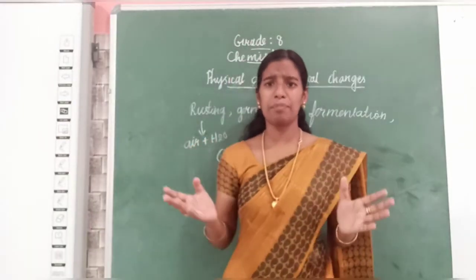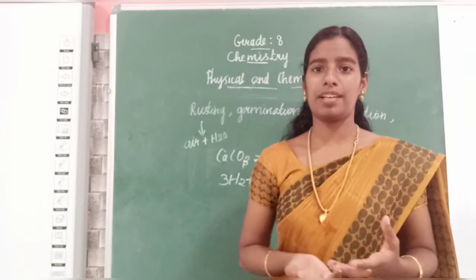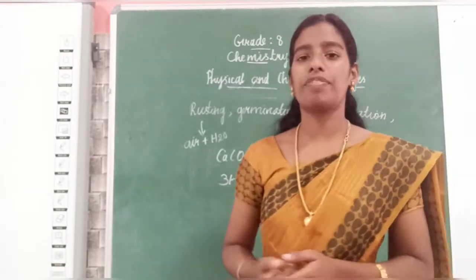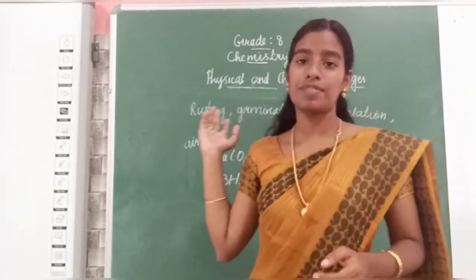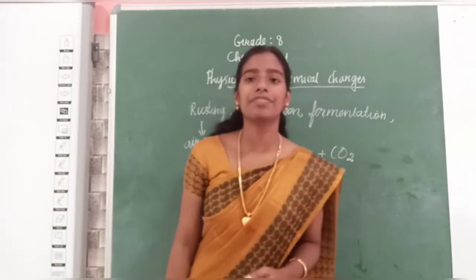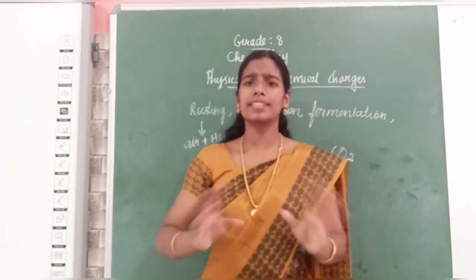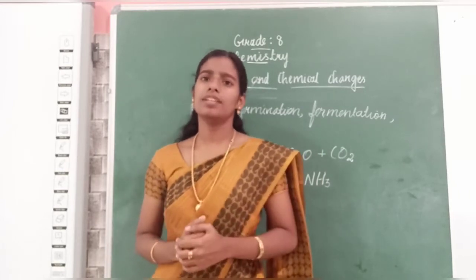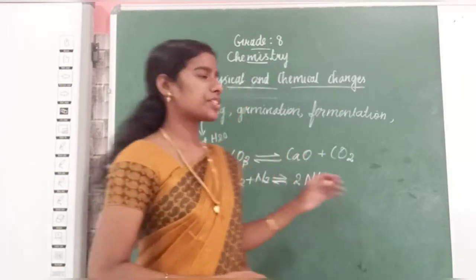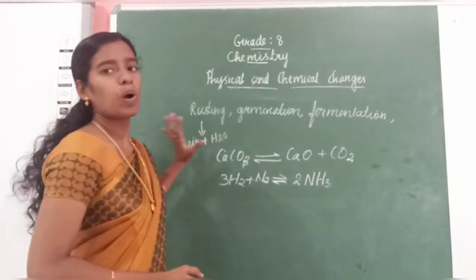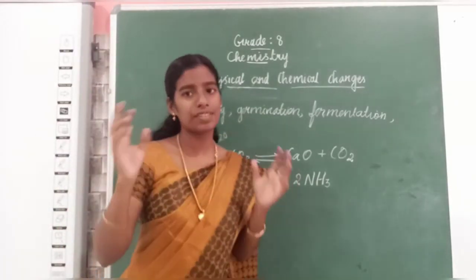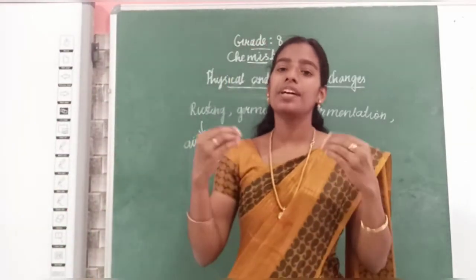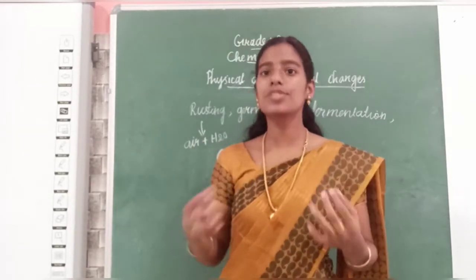Then many examples are given. Examples for chemical changes. For example, rusting of iron, germination of seeds, fermentation of dough. These are in your book, many examples are given for chemical changes. Just go through that. For example, in rusting of iron, air and water in the atmosphere react with iron and the iron gets rusted. So, chemicals contribute for that.